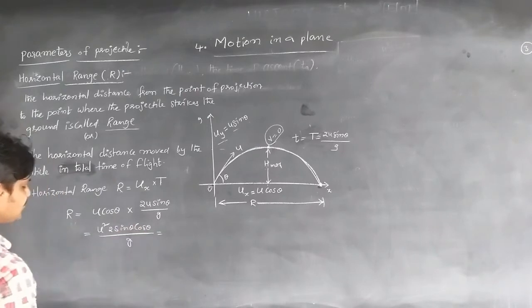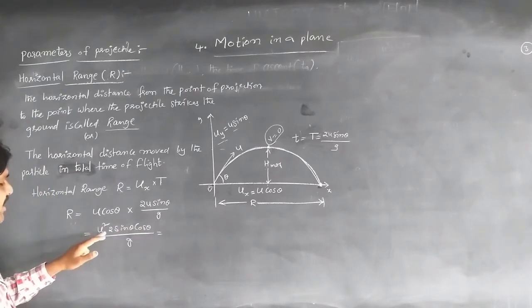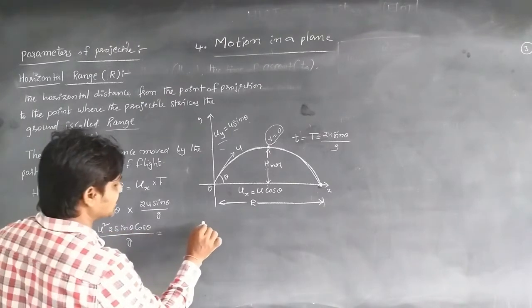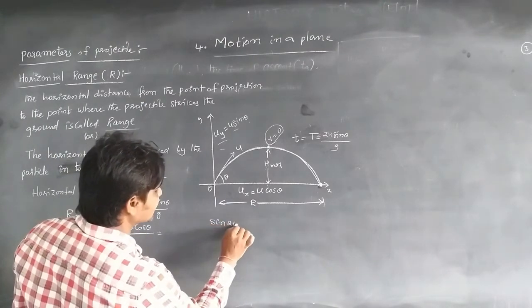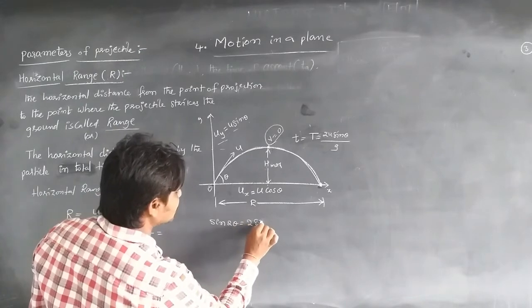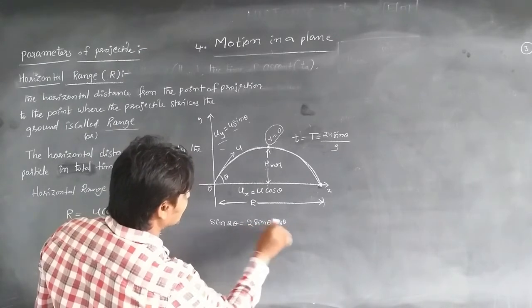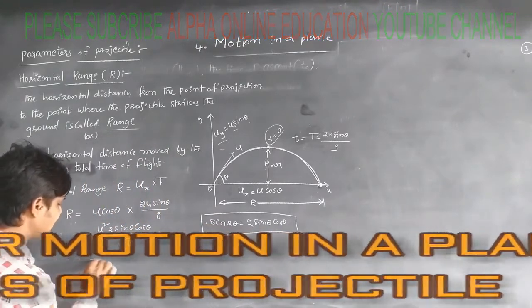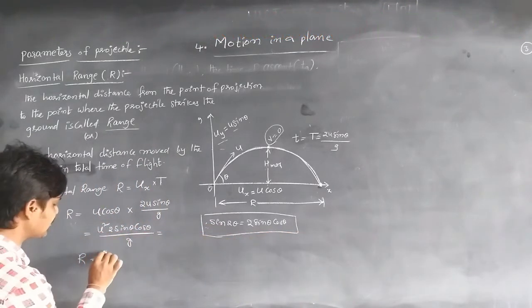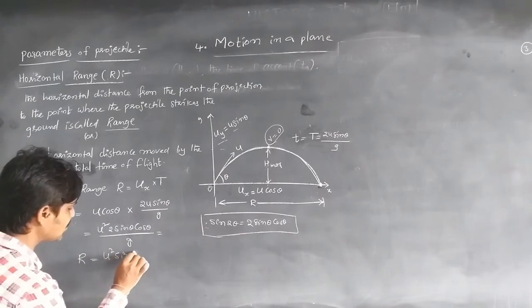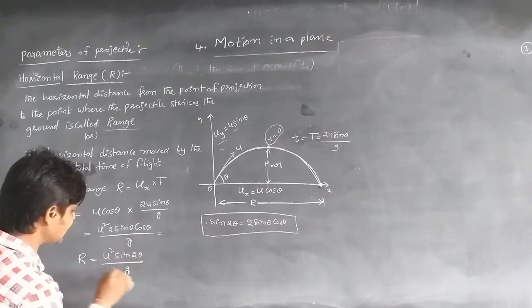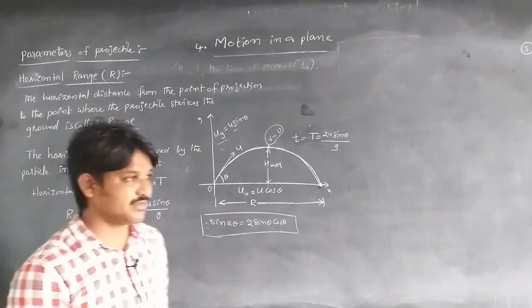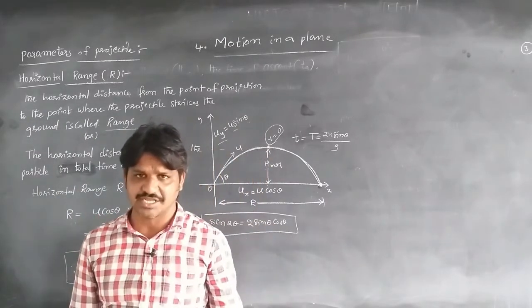This is the trigonometrical identity, that sin 2 theta is equal to 2 sin theta cos theta. So from this equation we get u square sin 2 theta by g. This is the expression for the horizontal range.